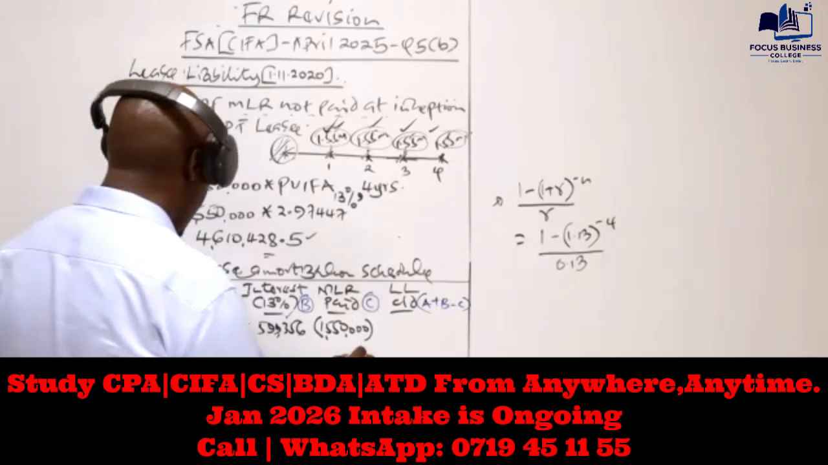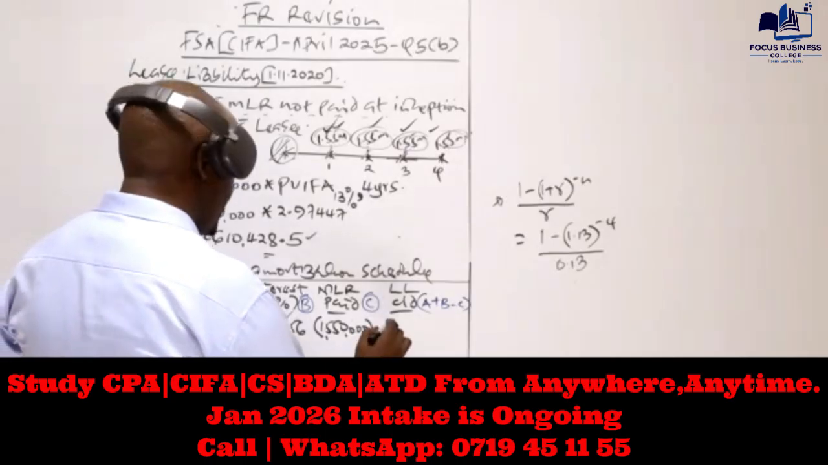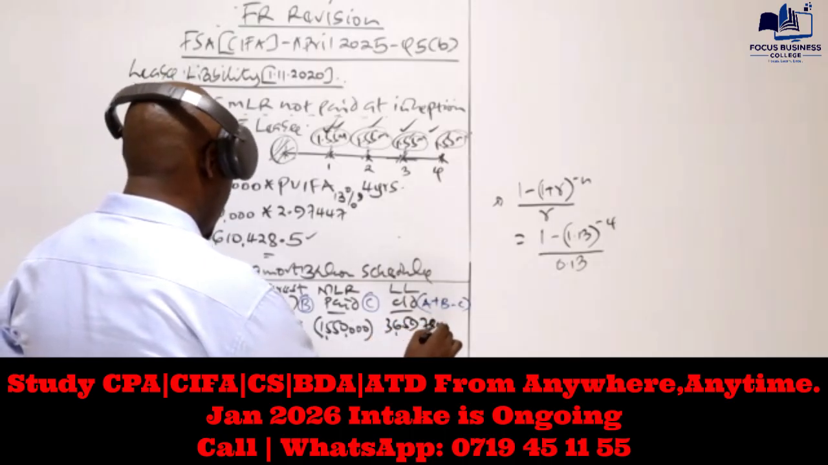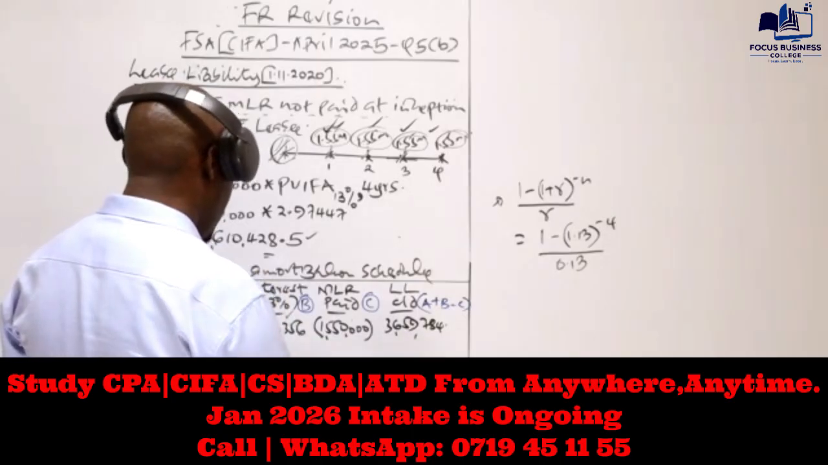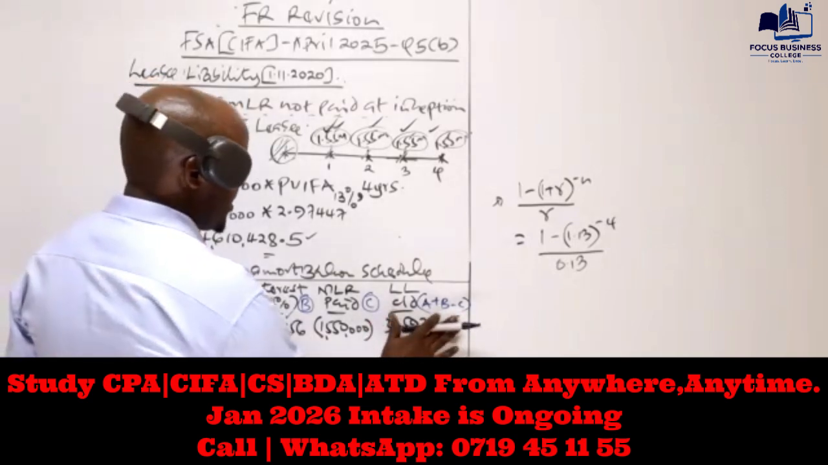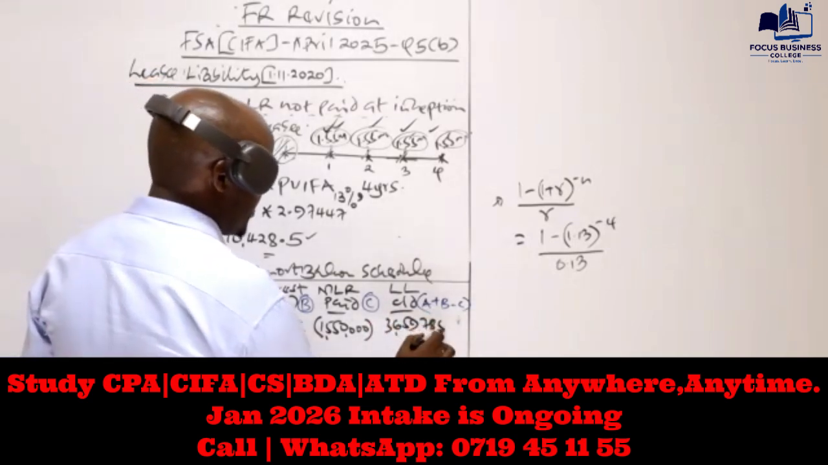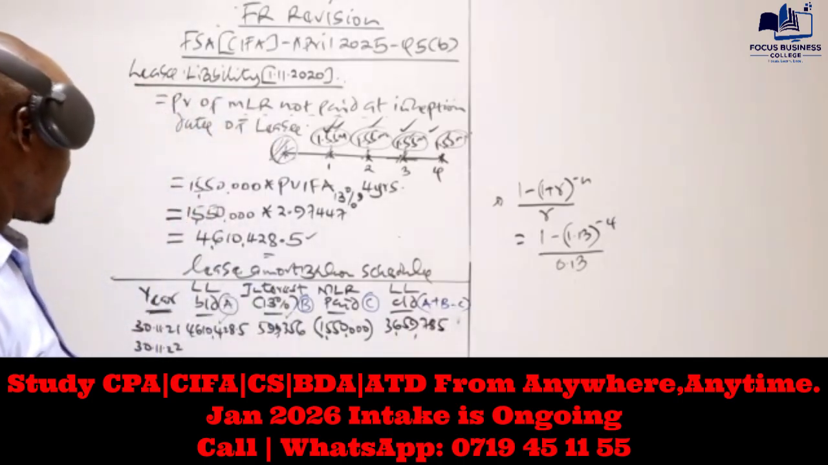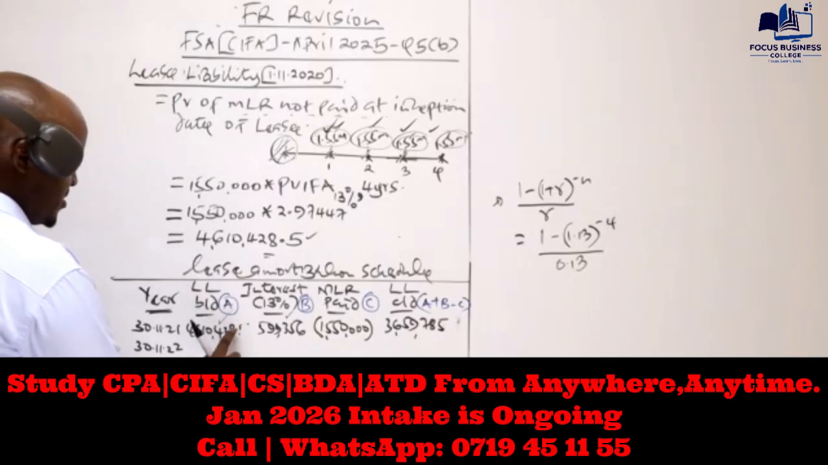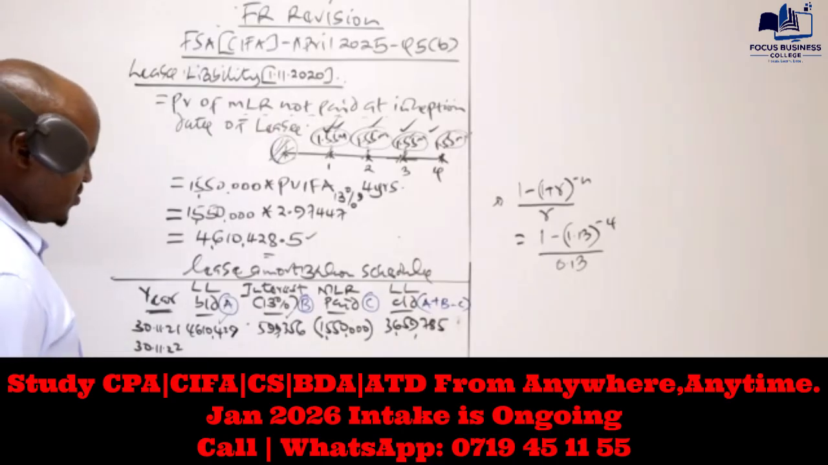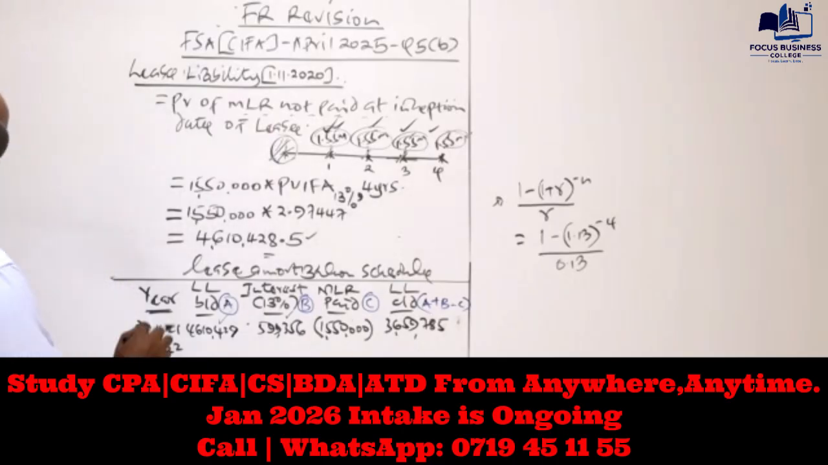And basically here I'm getting 3,659,784.5, or let's just work with this to the nearest whole number. To the nearest whole number, this one should be 9. So that will be the opening balance here.